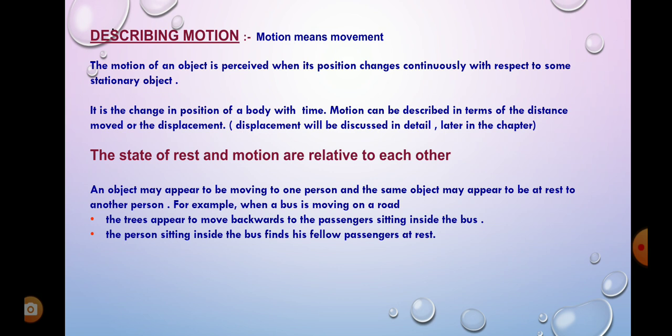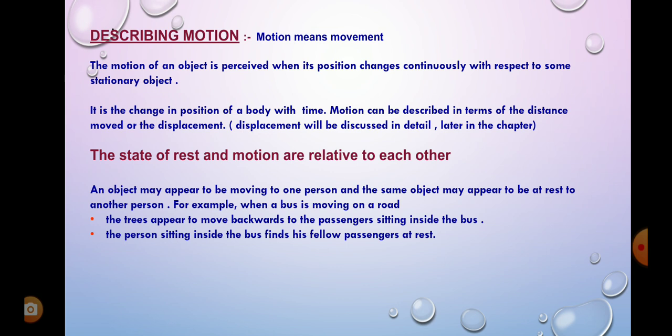If the body is not changing its position, then that object is said to be at rest. And when do we call it is in motion? A body is said to be in motion if there is a continuous change in its position with respect to a given reference point and with respect to time. Once again I'll repeat, what is rest?